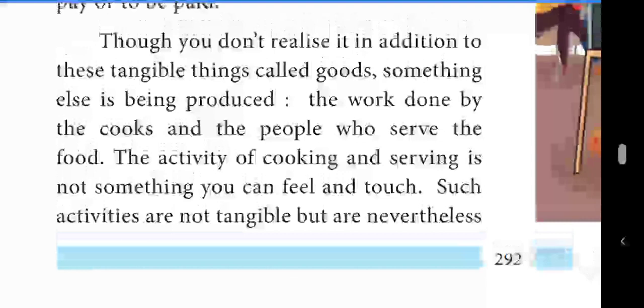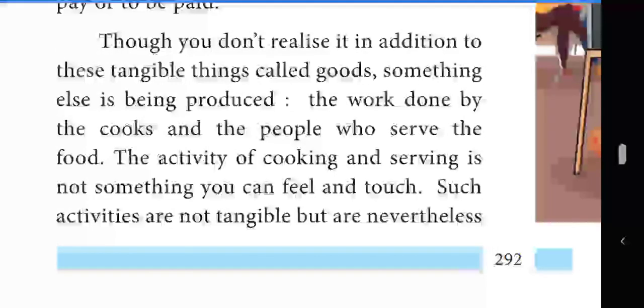Though you don't realize it, in addition to these tangible goods, something else is being produced. The work done by the cooks and the people who serve the food is called the activities of services.